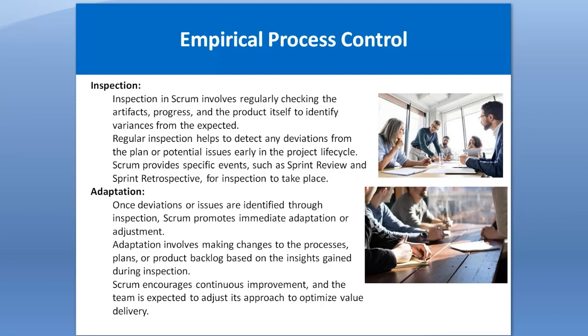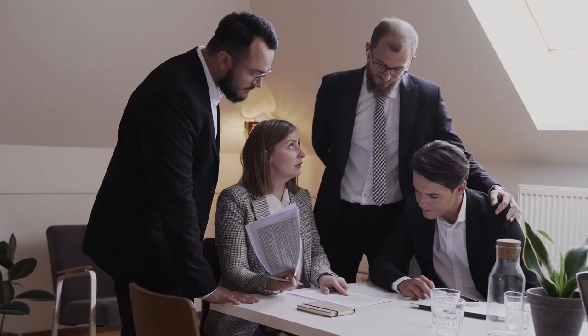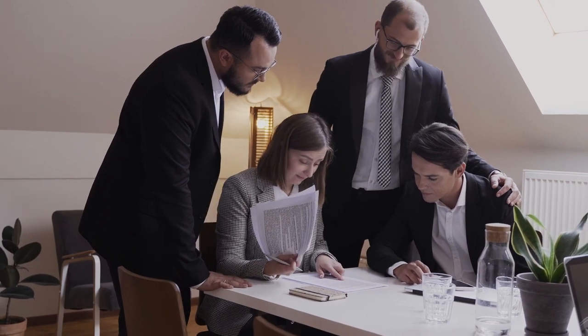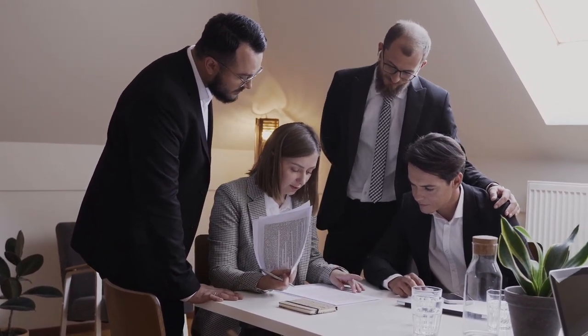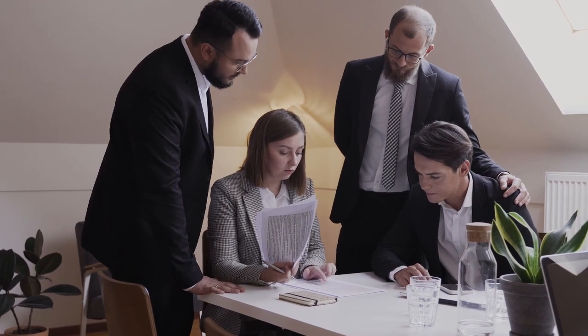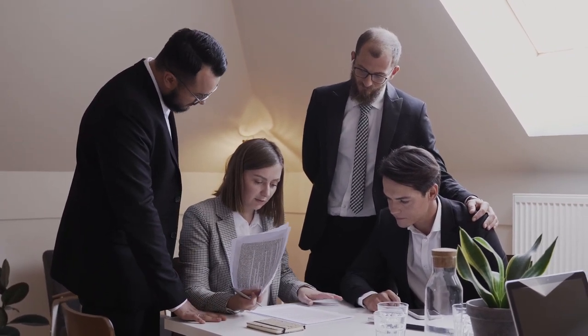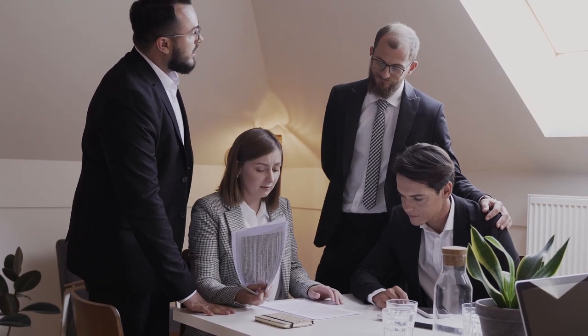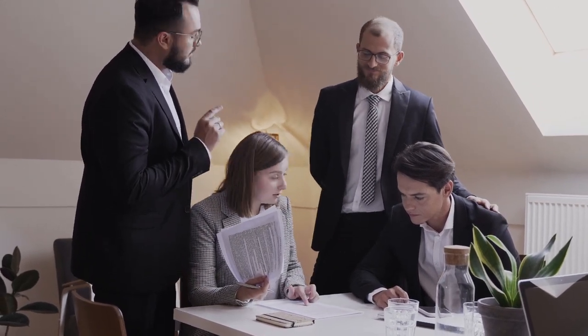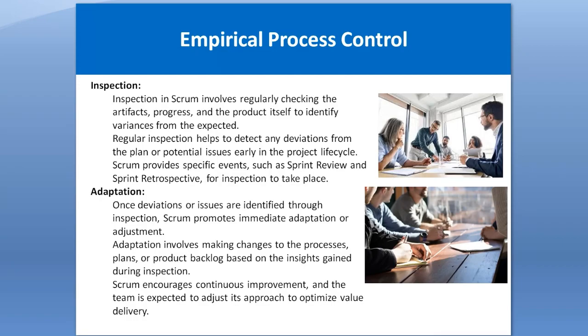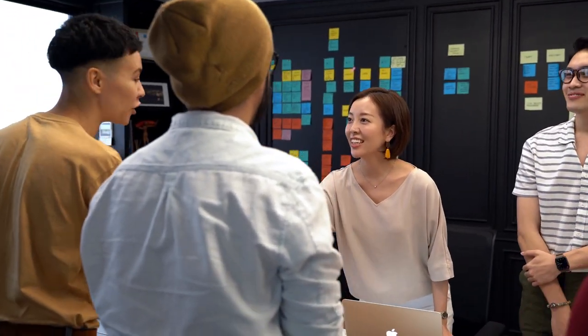Then inspection means, friend, that Scrum appreciates that all the artifacts, progress, and the product itself should be properly inspected to identify variances from the expected, especially the working software, so that if there are any deviations from the plan or potential issues, they are identified at a very early stage of the project life cycle. Scrum provides events such as sprint review and sprint retrospective for inspection to take place. For example, in the sprint review, the team demonstrates the work completed at the end of the sprint, and if there are any deviations or improvements required, they can be taken up accordingly.